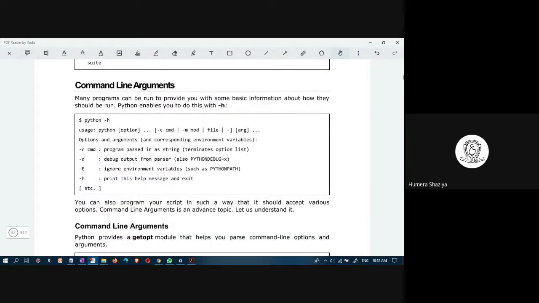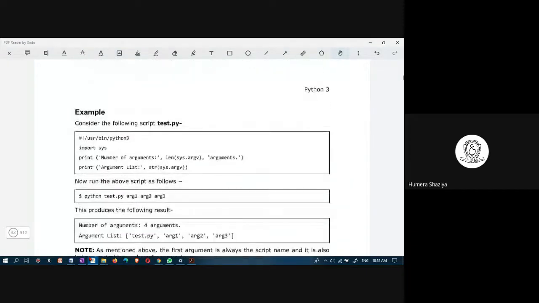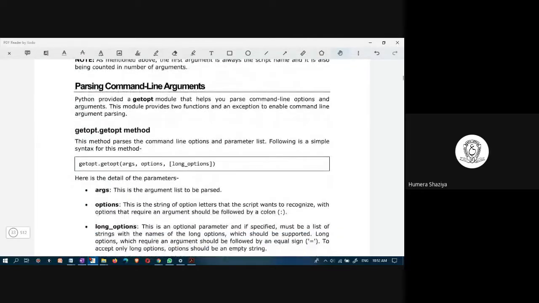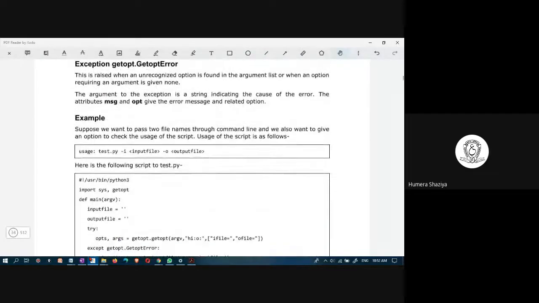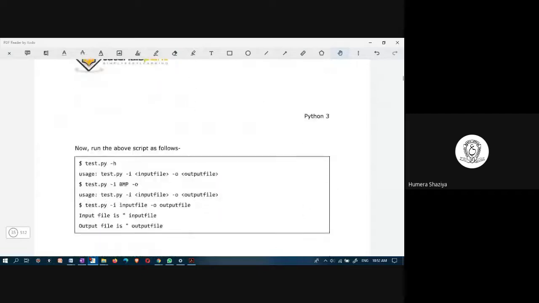Command line arguments. Passing command line arguments, no need of this.